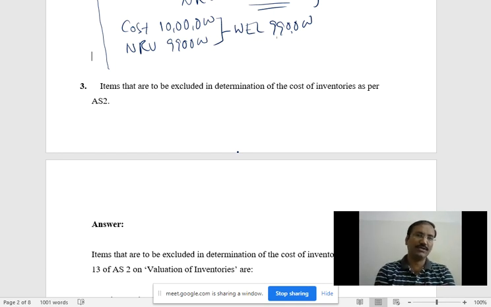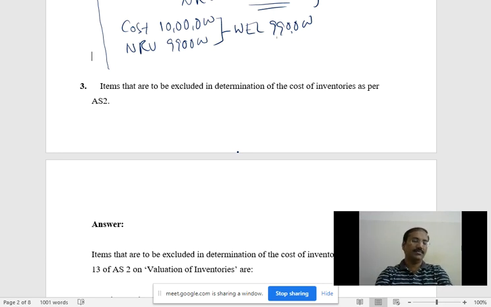Just before this, I said the theory. All of you write in the chat box. I think I said 5 items. 5 items are excluded in the inventory valuation. What are those 5 points? Write in the chat box quickly. I said 5 points. Production cost? The 5 items cannot be included, I think I said that.